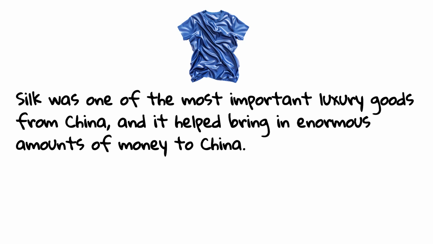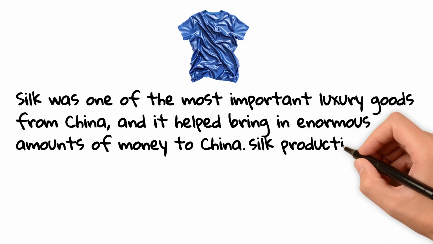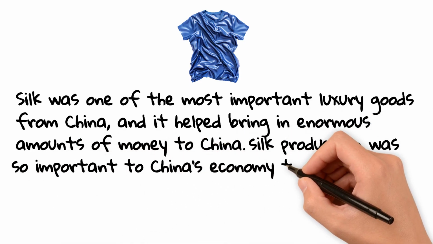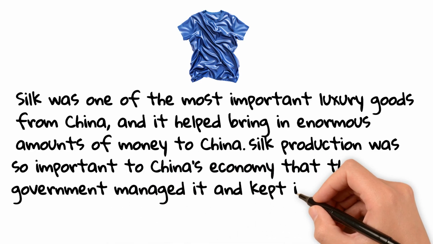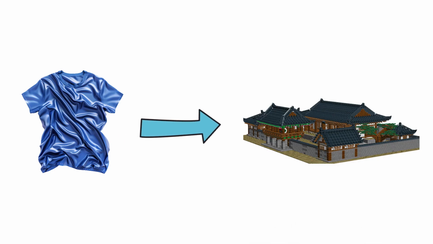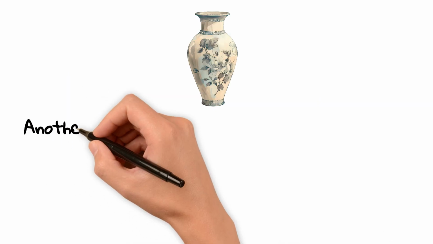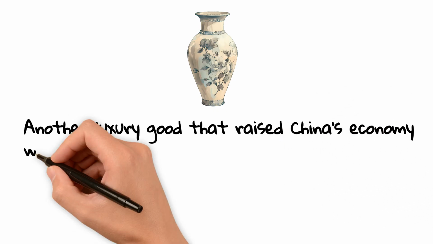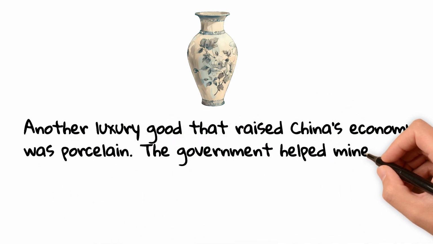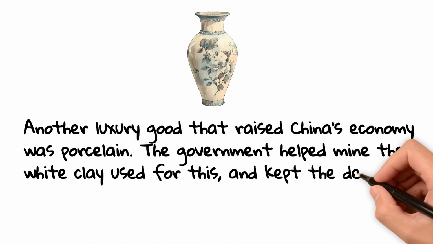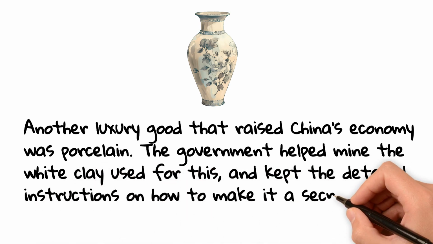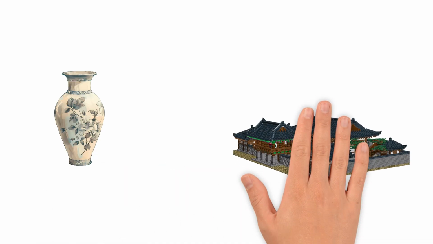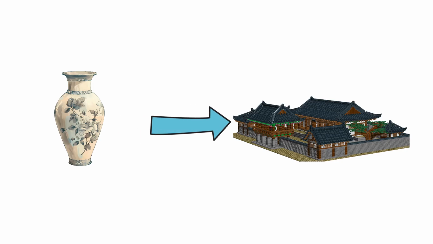Next, we need to explain how the government was related to this. We might write, silk production was so important to China's economy that the government managed it and kept it a state secret. Do you see how we related China's wealth to silk and then on to the role of government? We could continue. Another luxury good that raised China's economy was porcelain. The government helped mine the white clay used for this and kept the detailed instructions on how to make it a secret. Again, we linked evidence directly to the argument we're making.